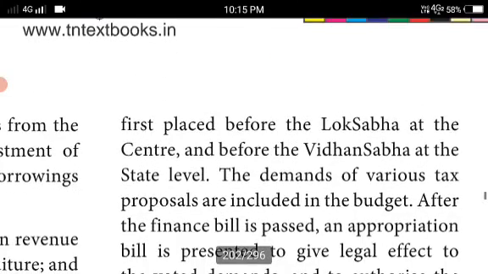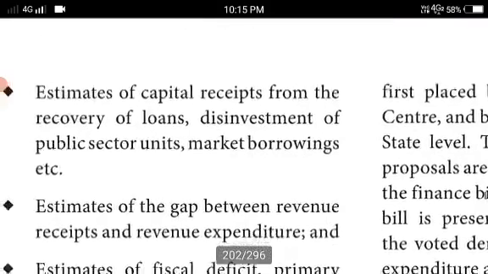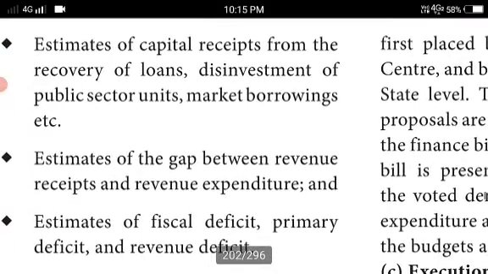Then estimates of capital received from the recovery of loans, disinvestment of public sector units, market borrowings, etc. They should keep these in mind while preparing the budget.